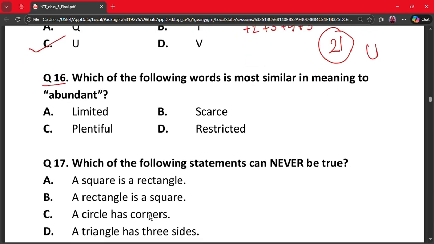Question number 16. Which of the following words is most similar in meaning to abundant? A. Limited, B. Scarce, C. Plentiful, and D. Restricted. So here the correct answer is C, plentiful. Why? Because abundant means available in large quantity. Plentiful has the same meaning. Other options mean less. So the correct answer is option C.